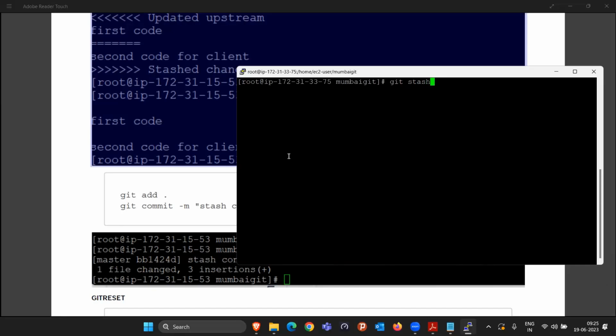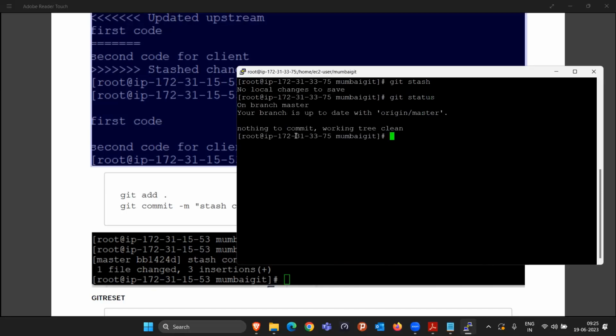Now why would I require this stash memory? See, currently I'm trying to do git stash. It will say no local changes to save because you did not make any changes here. If I show you git status, nothing is there to save. Once the file comes in red color, then only you can do git stash. Is this making sense? Because if some modification is done, then only will it work.